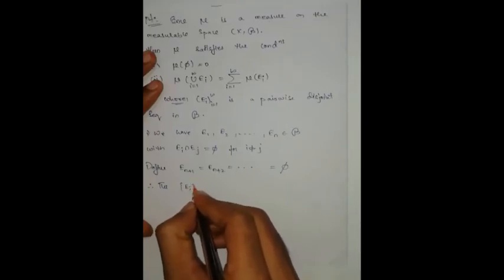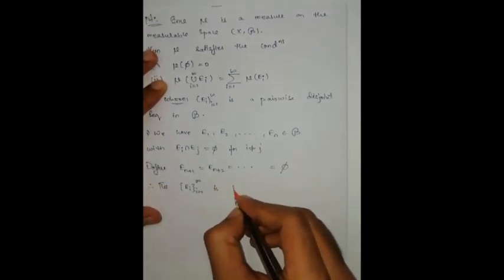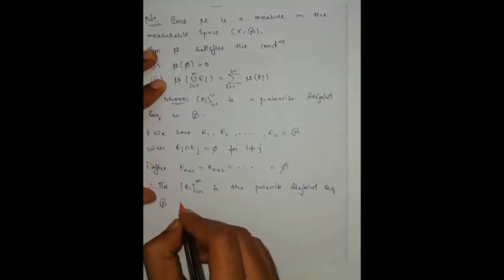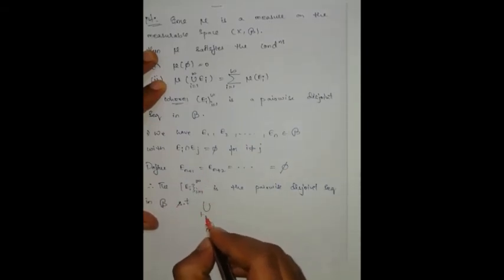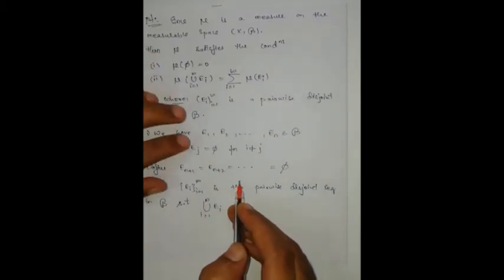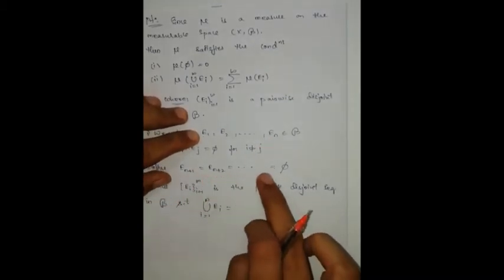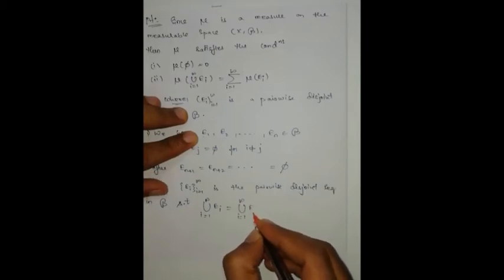Therefore the sequence E_i, i = 1 to infinity, E1, E2, and so on, E_{n+1} and so on, is a pairwise disjoint sequence in script B such that if I make the union over i = 1 to infinity of E_i, the union of E1, E2, E3 up to En as well as these, since these are all empty, I will get again the union over i = 1 to n of E_i, and